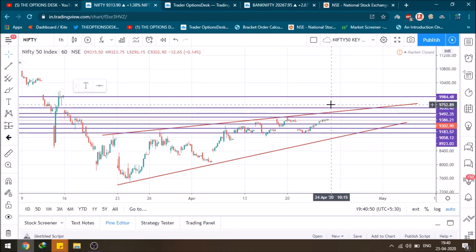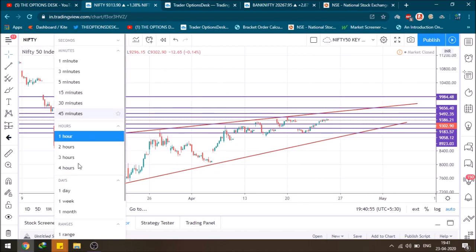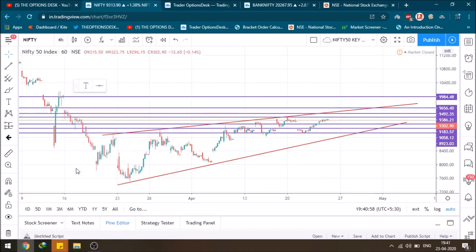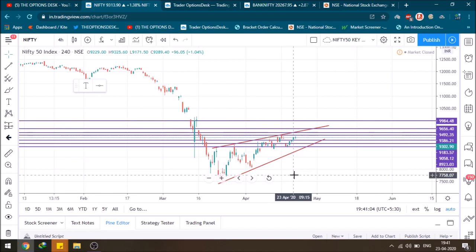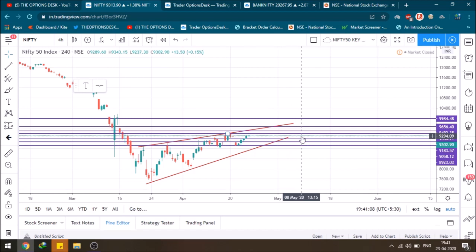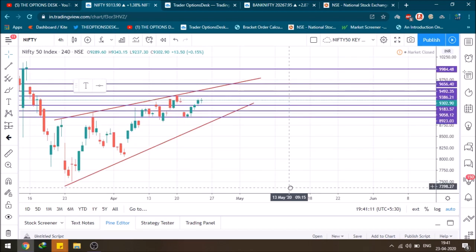So this was the Nifty 50 analysis through the charts. What we can see through the chart, we also get good confirmation. I was doing it previously, and I get a good confirmation at the 4-hourly chart. As you can see, on the 4-hourly chart there is very strong support at the 8923 level, and on the upper hand the resistance at this level, which is also the trend line resistance. On the other hand, we can face a good resistance at 9,655. Now let's go to the option chain.